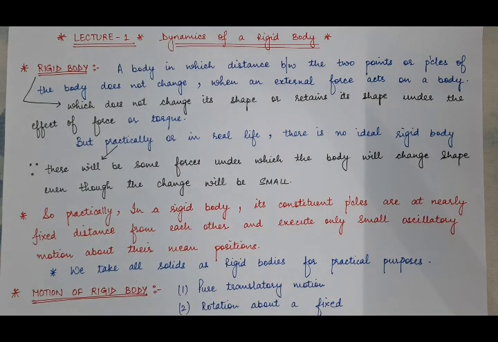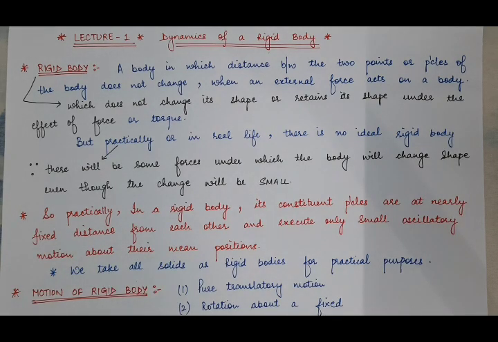So even on applying external force on any body, if the distance between any two particles of the body doesn't change, then that body is said to be a rigid body. In other words, if a body on applying force on it retains its shape, if the shape of the body doesn't change even under the effect of the force, then that body is said to be a rigid body.